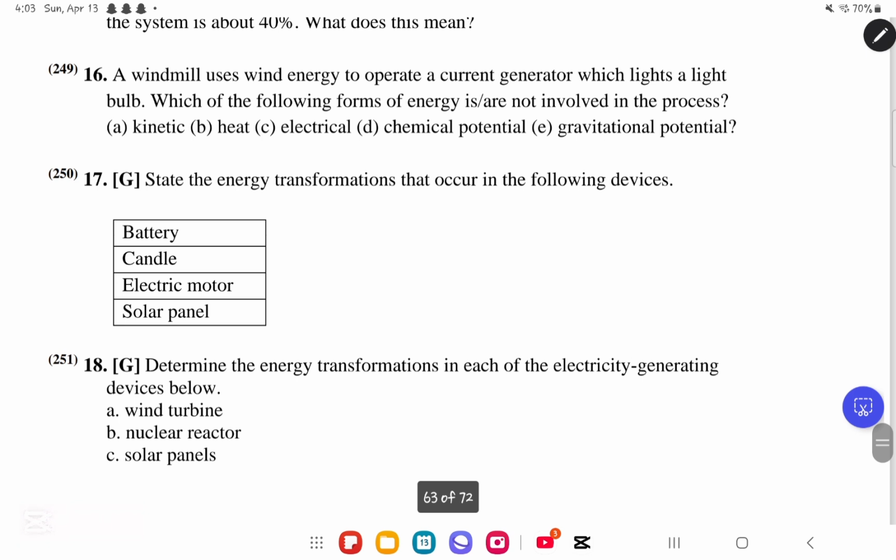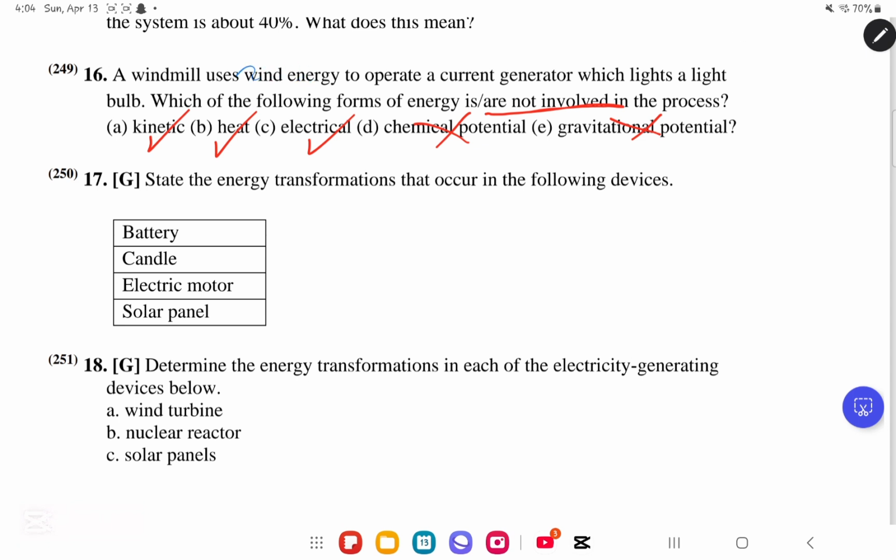We move on to question number 16. They said a windmill uses wind energy to operate a current generator which lights a light bulb. Which of the following forms of energy is or are not involved in the process? So they need which forms of energy are not involved. We use kinetic energy for sure. We have some energy lost as heat. In the generator, we use electrical energy. We don't use chemical potential energy, and we don't use gravitational potential energy.